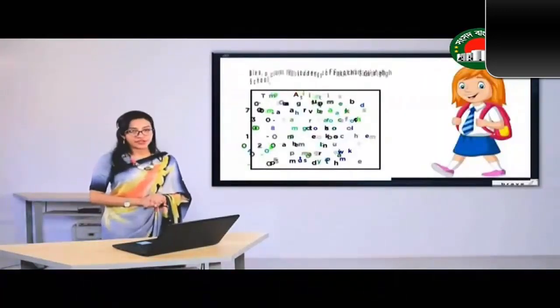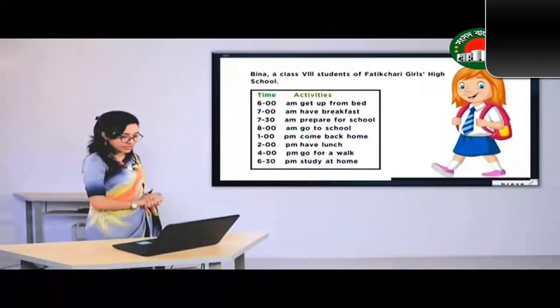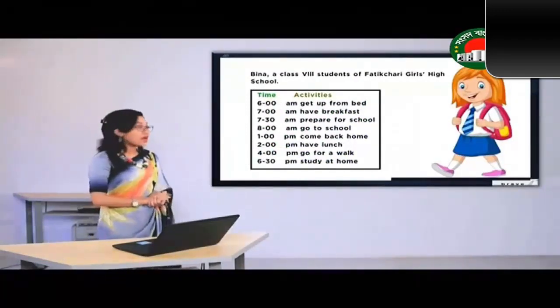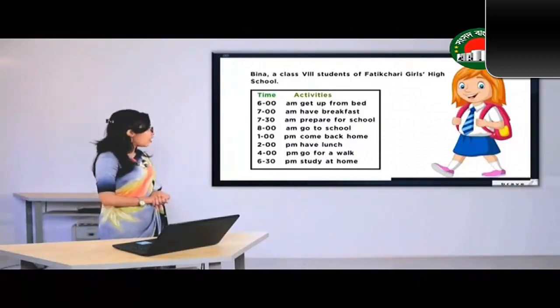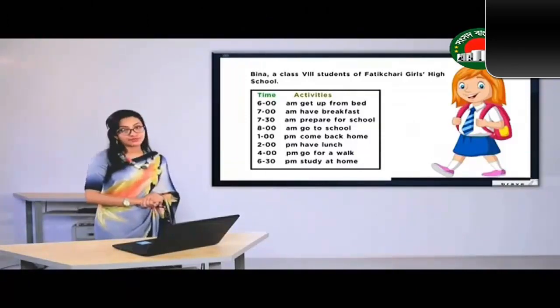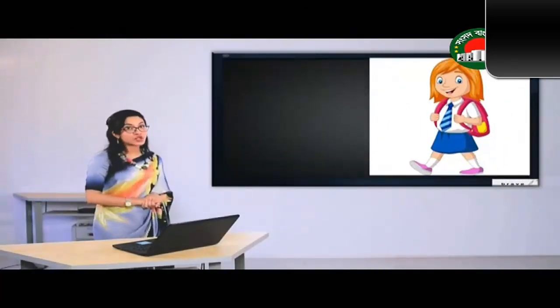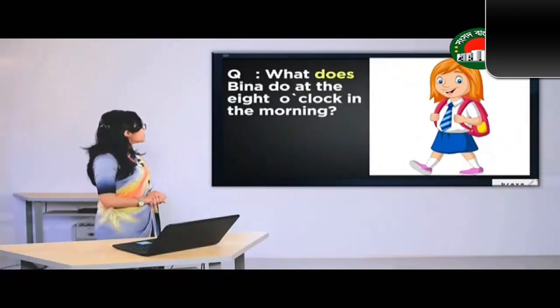Now let's see another picture. Here we can see the daily routine of Bina, a student of class 8 of Fotikchuri Girls High School. Now what can you see in her timetable? As you can see, there is a question given at the top. What does Bina do at 8 o'clock in the morning?